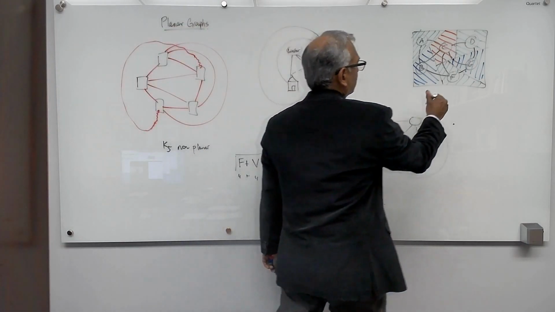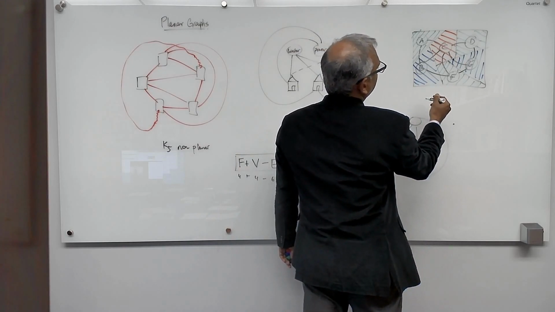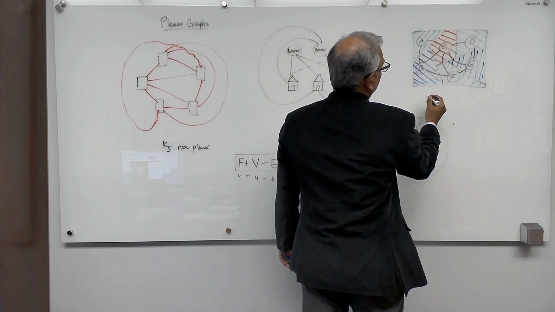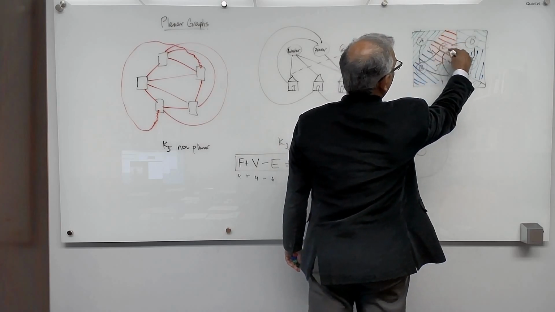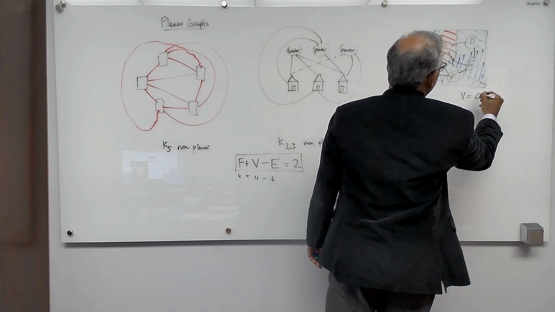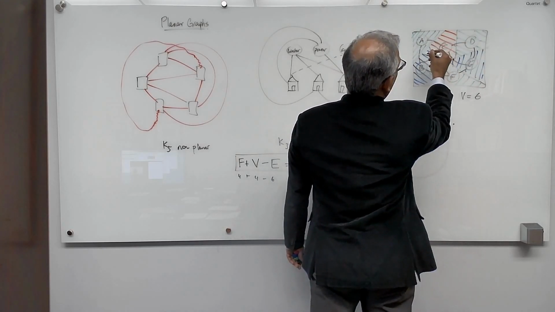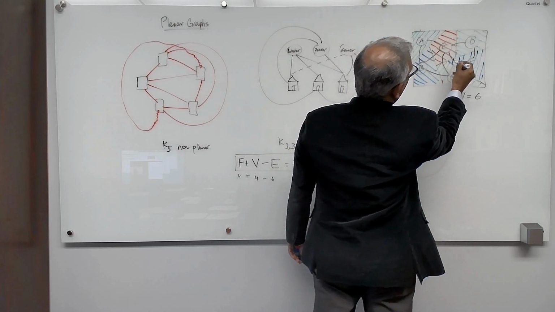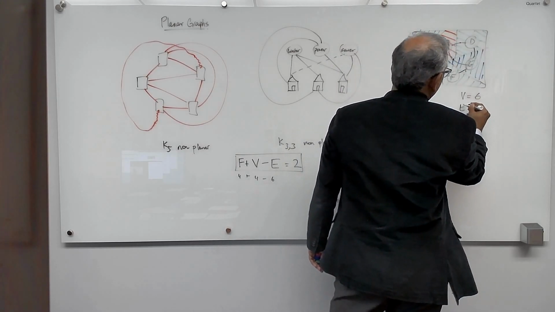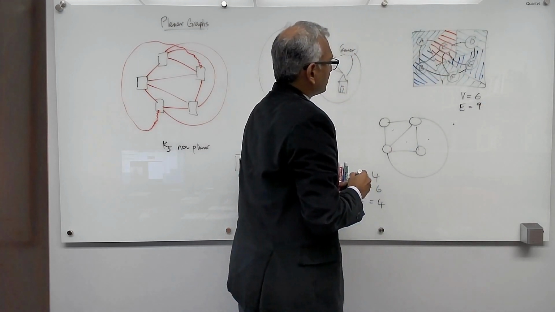Okay. Let's do it in this planar graph. So the number of vertices V is 1, 2, 3, 4, 5, 6. So V equals 6. The number of edges is 1, 2, 3, 4, 5, 6, 7, 8, 9. The number of edges is 9. And now let's count the number of faces.